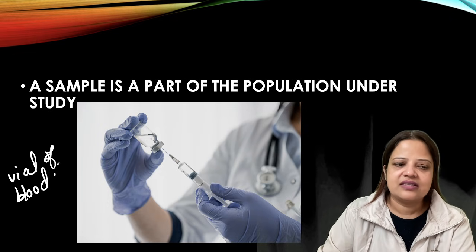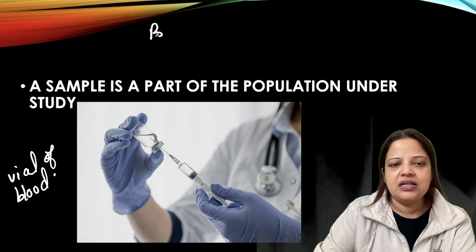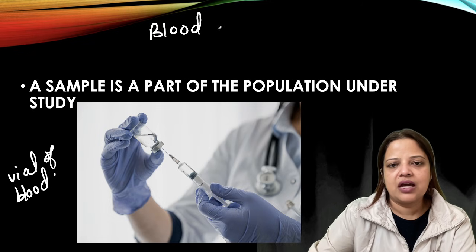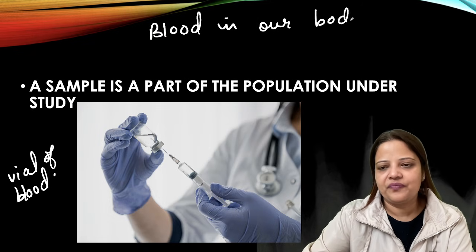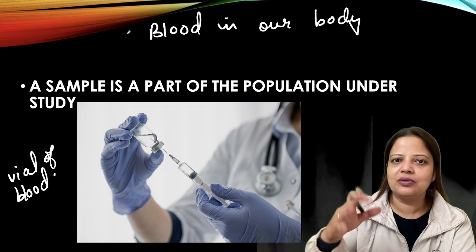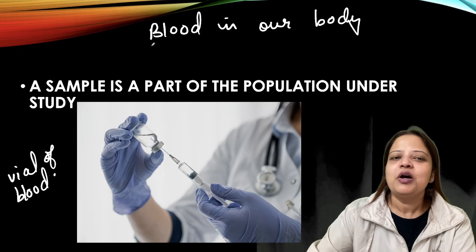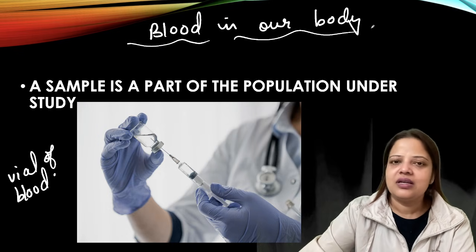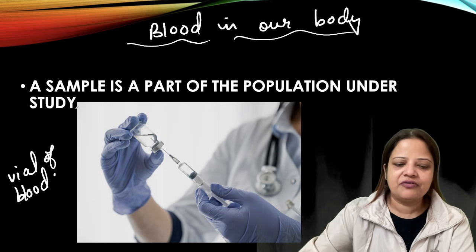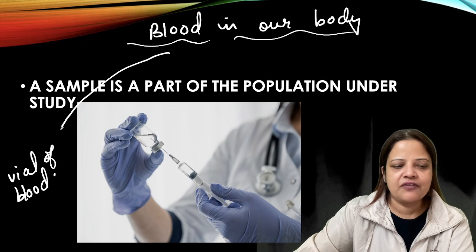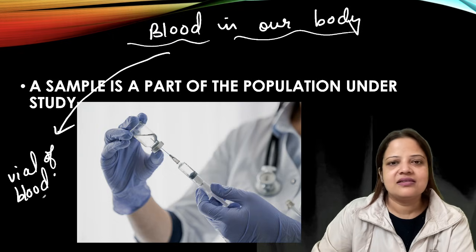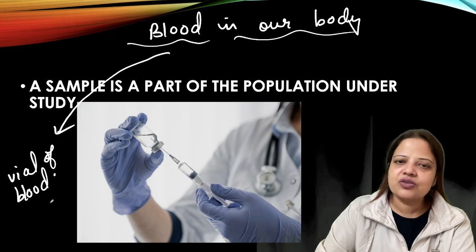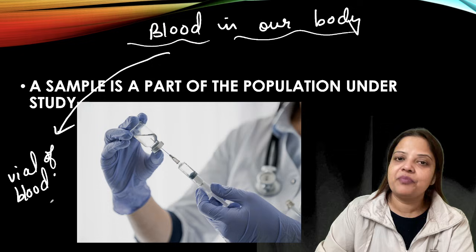So in this case, the blood in our human body is called population, and the vial of blood which we take from that human body can be taken as a sample. So what is called sample? A sample is a part of the population under study.